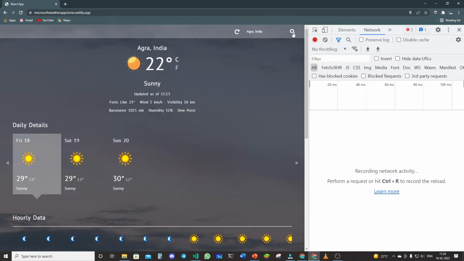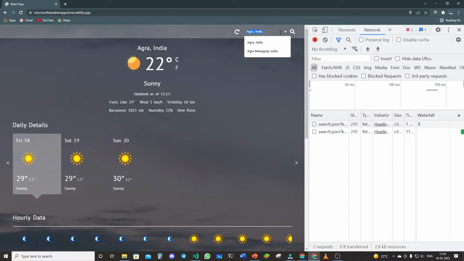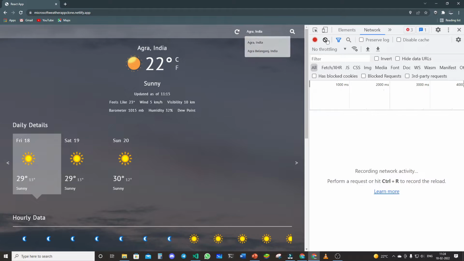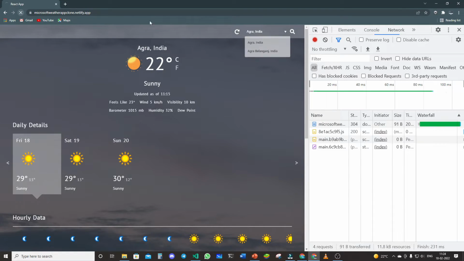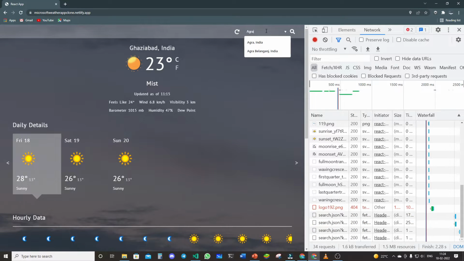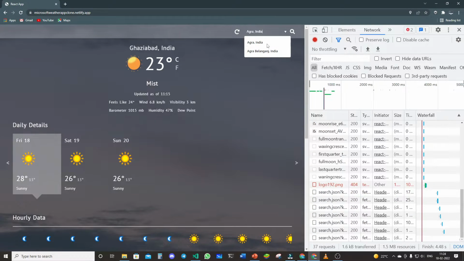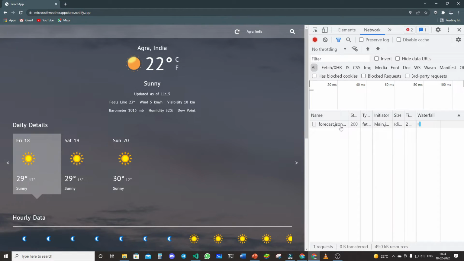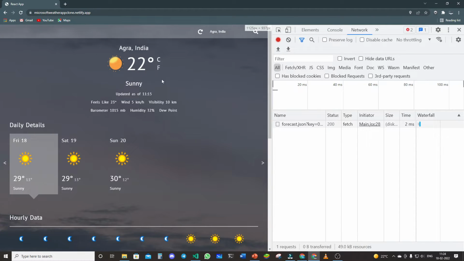Let me just try to search it again. Okay, let's try to say Agra, India, and do it again. Wait, let me just refresh the whole page, then do it again, because Agra data was already fetched by me, so because of this it was not working again. But yeah, let's click on refresh again. You can see it's now showing me the data for this.